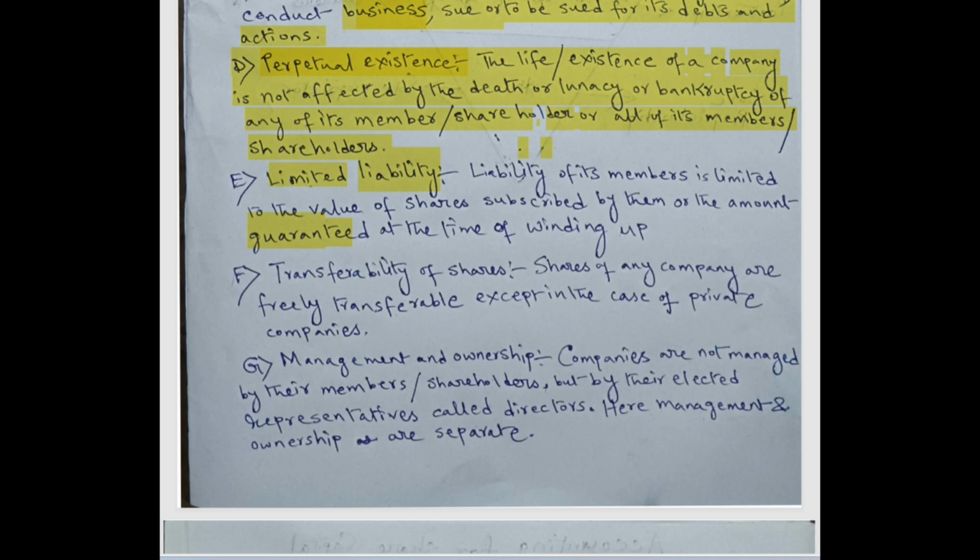But in case of a company, since the company is treated as a separate legal person, the liability of the members or the shareholders of the company is limited only to the amount of shares subscribed by them, or any amount guaranteed by them at the time of winding up. That means, suppose that Mr. A purchased 100 shares by paying rupees 10 per share. So in that case, his liability will be limited only to rupees 10,000. That is his purchase value of shares.